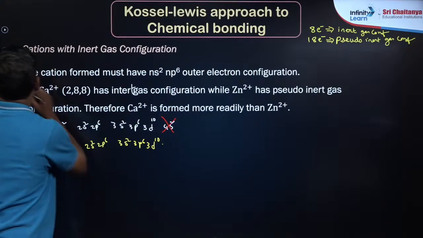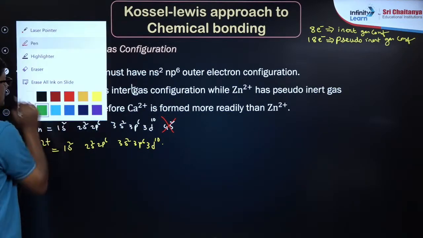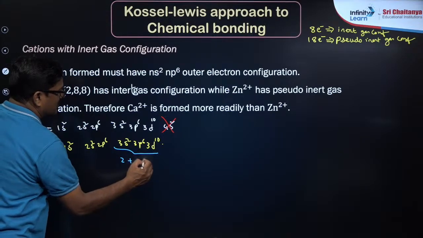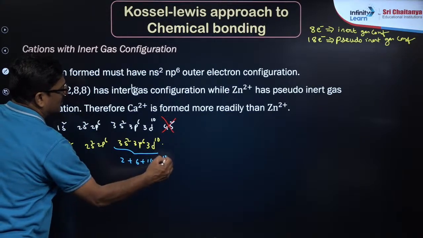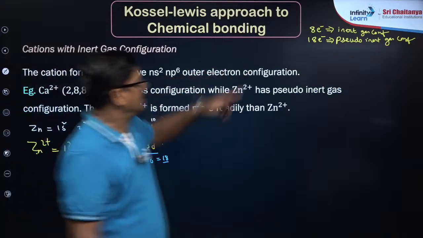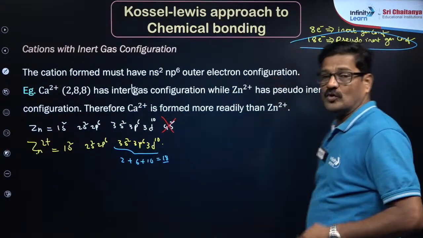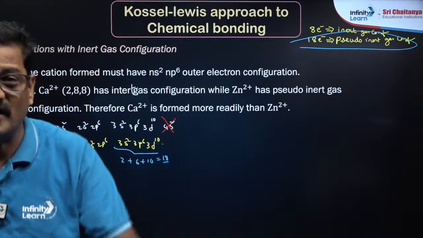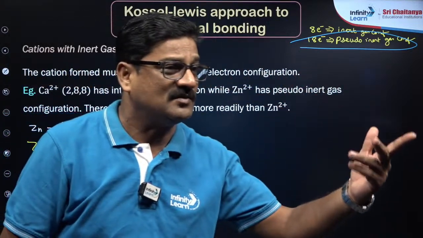You can count here how many electrons there are: 2 plus 6 plus 10 is equal to 18 electrons. So 18 electrons is pseudo noble gas configuration. Pseudo noble gas configuration is less stable than noble gas configuration.